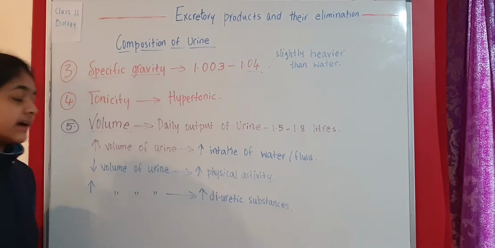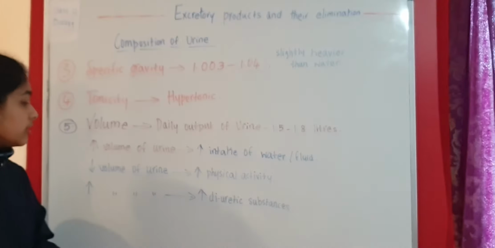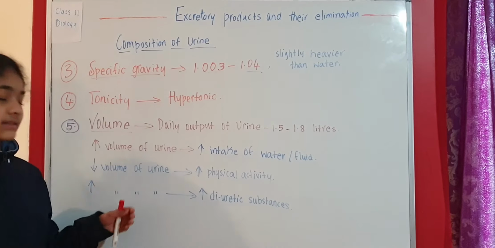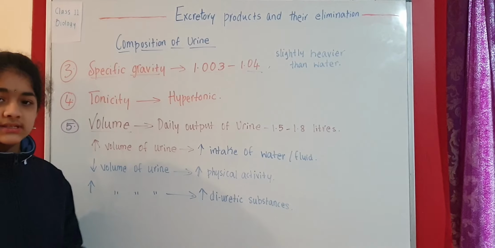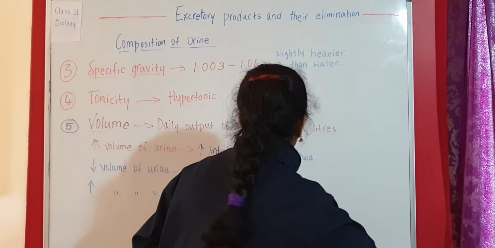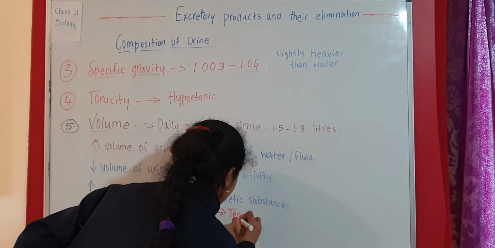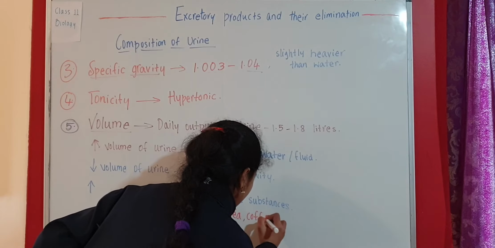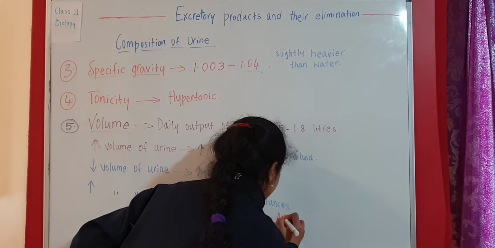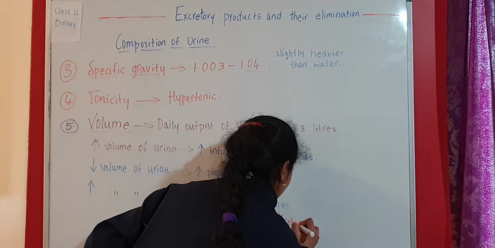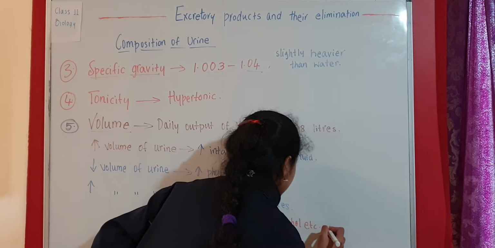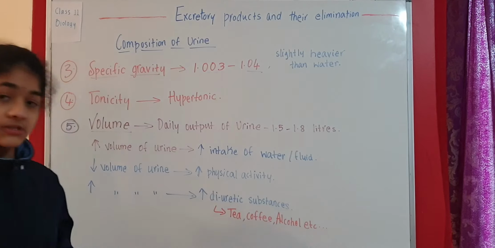So when we take diuretic substances, the volume of urine is going to increase. Now what are diuretic substances? Examples of diuretic substances are tea, coffee, alcohol, etc. So these are some examples of diuretic substances.